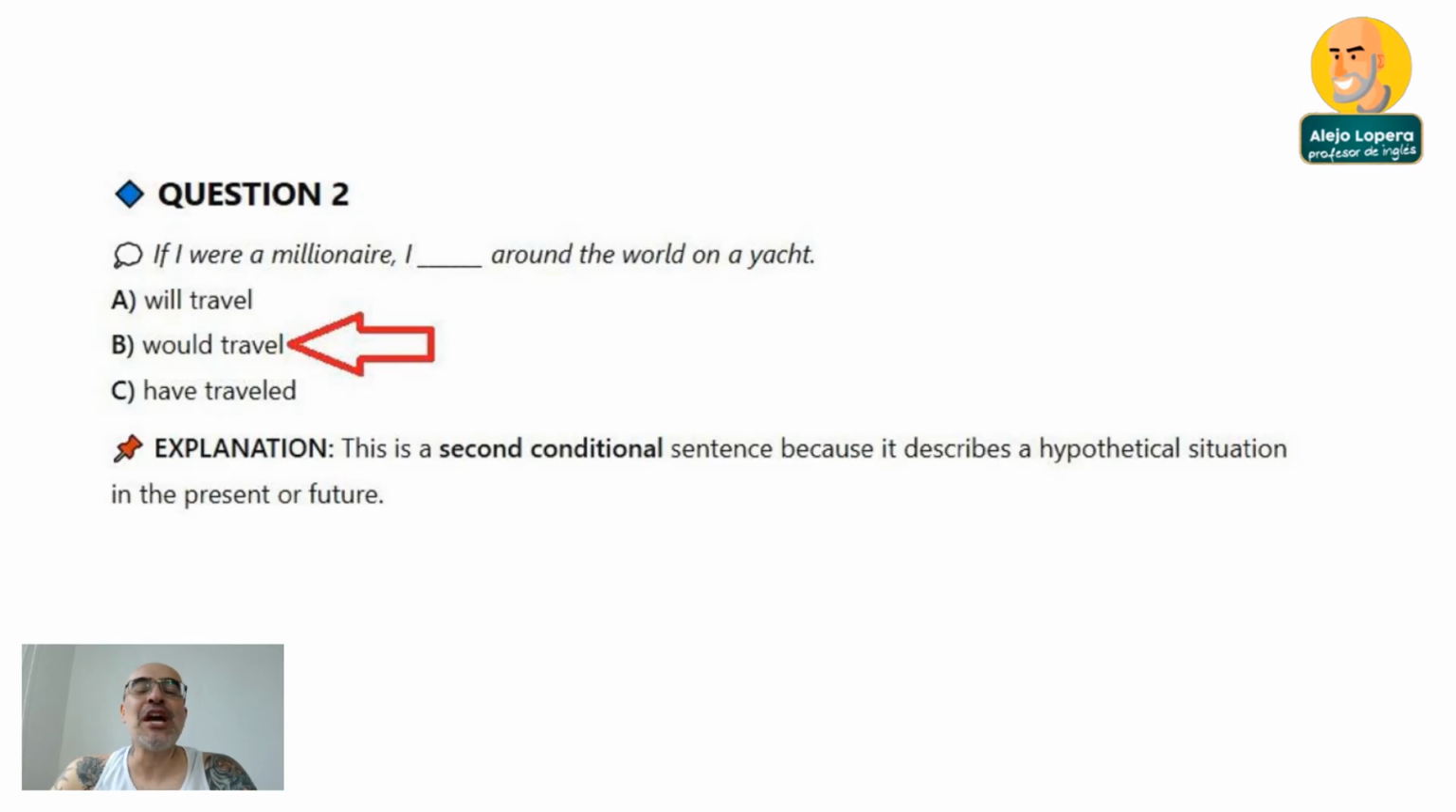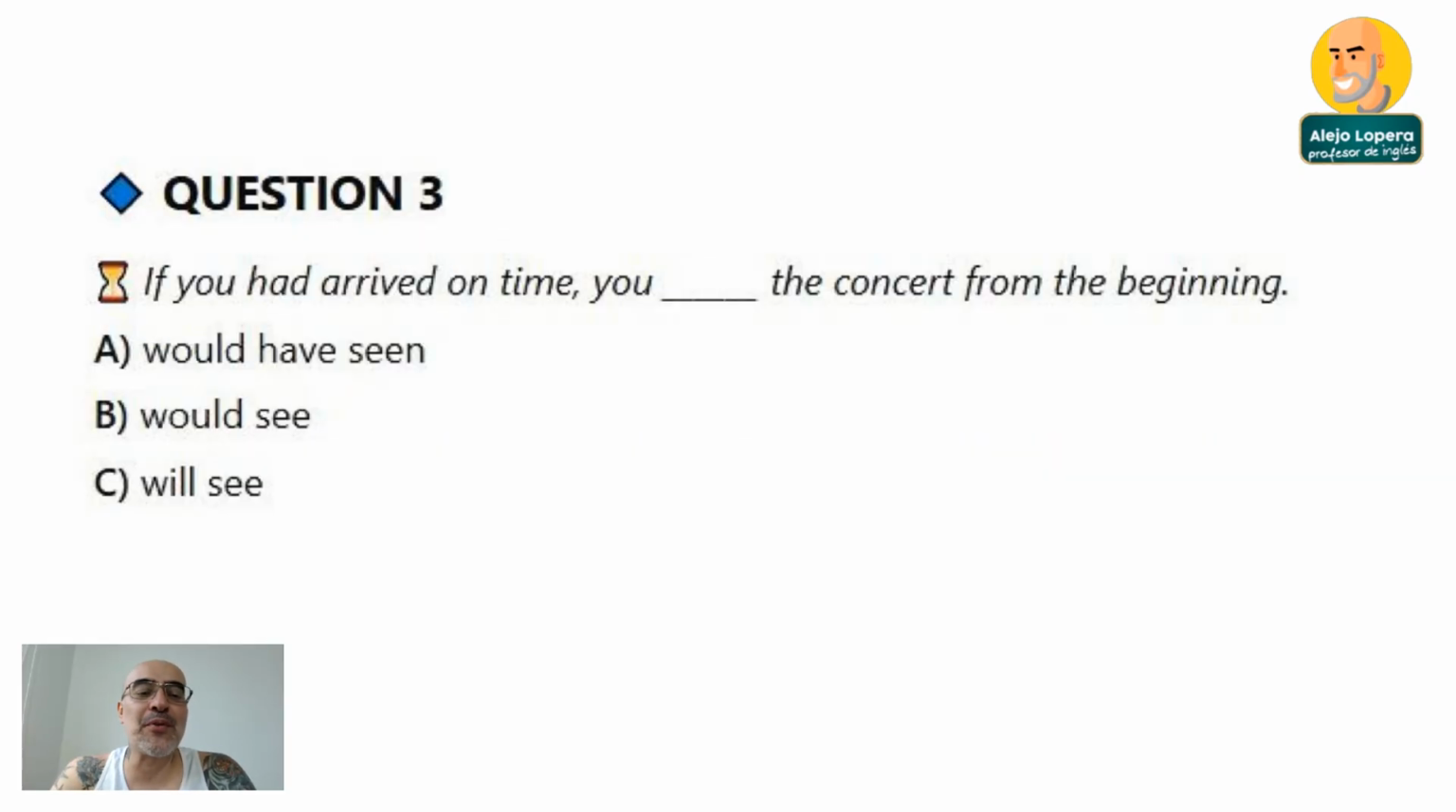In this case, it would be would travel. If I were a millionaire, I would travel around the world on a yacht. Why? Because this is a second conditional sentence because it describes a hypothetical situation. A hypothetical situation is also explained with would and if I were, or if you were, or if she was. So that's the key of question number two. Let's go to question number three.